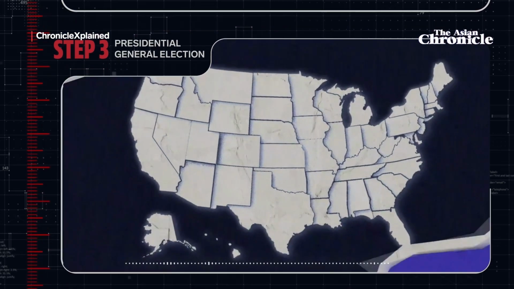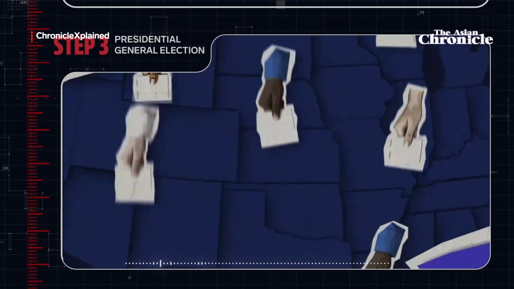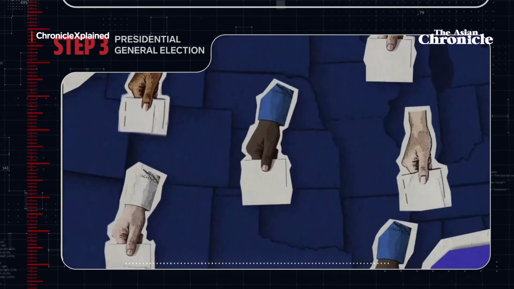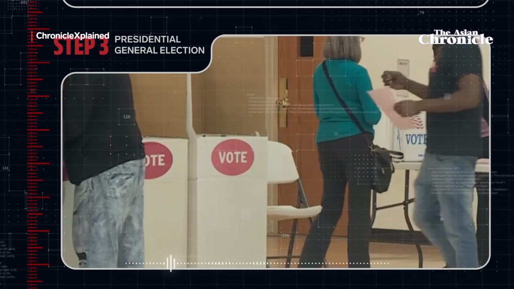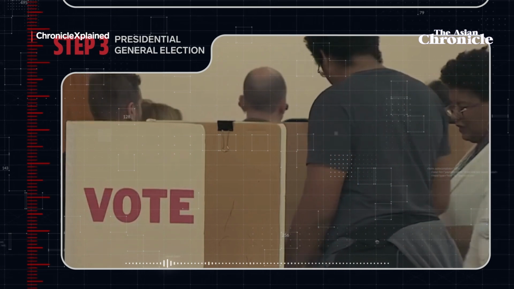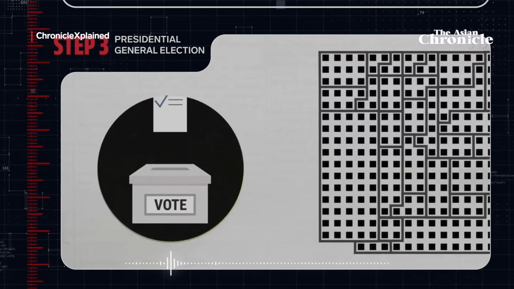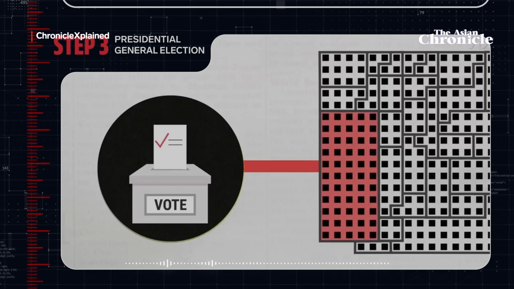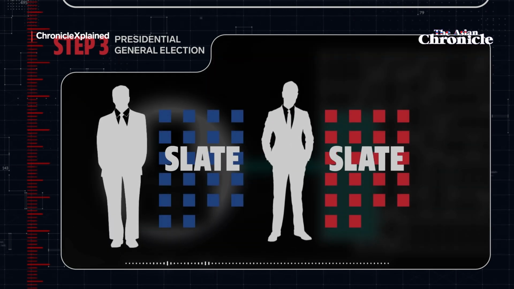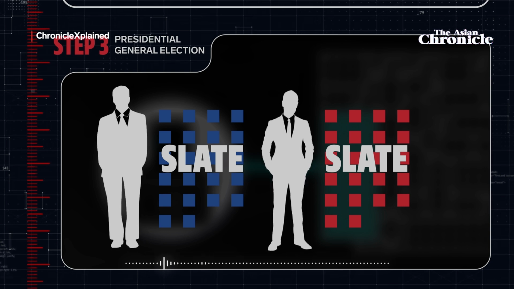Step 3 is the presidential general election. People across all states vote for their preferred president and vice president. While it might seem like you're directly voting for the candidates, you're actually voting for electors who pledge to vote for your candidate. When people cast their vote, they are actually voting for a group of people known as electors. Each candidate running for president in your state has their own group of electors, known as a slate.